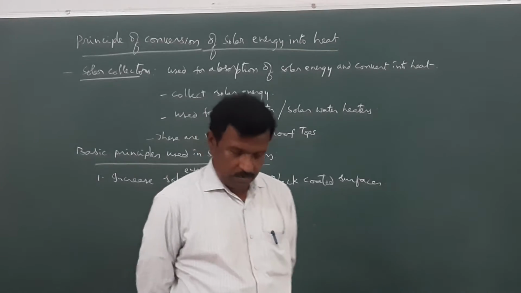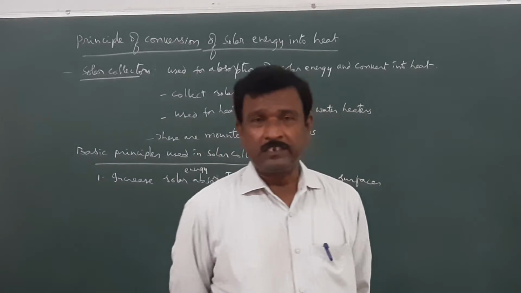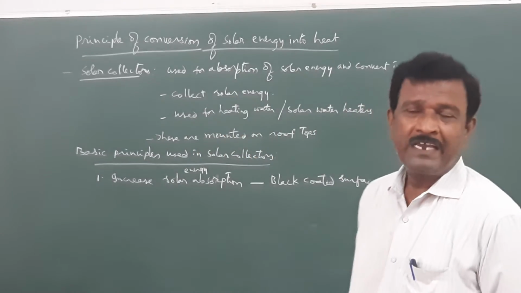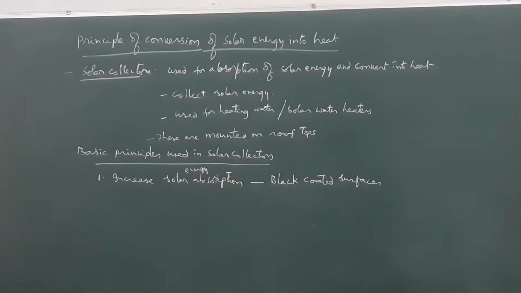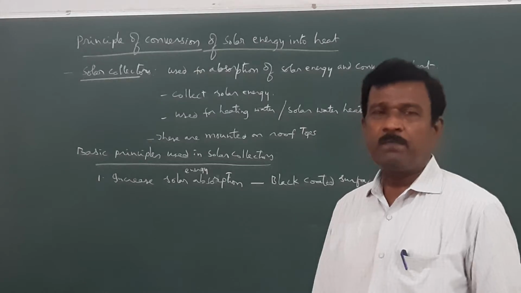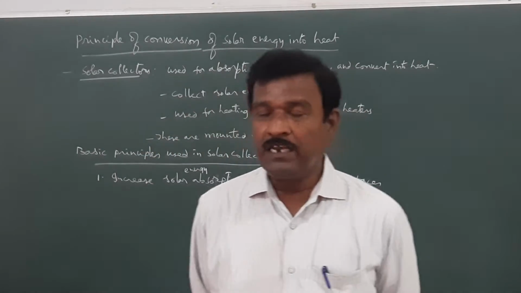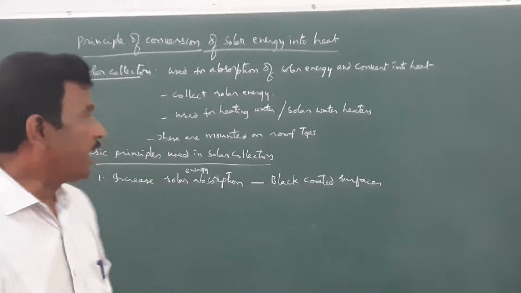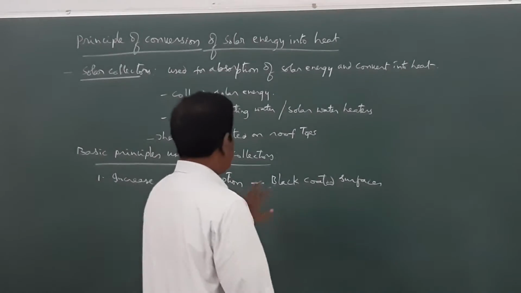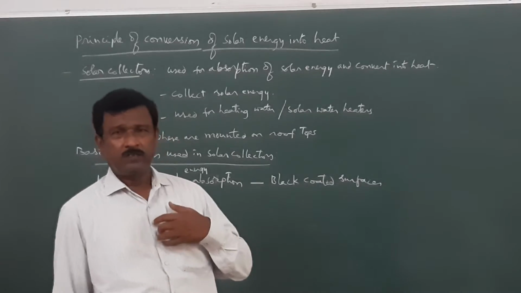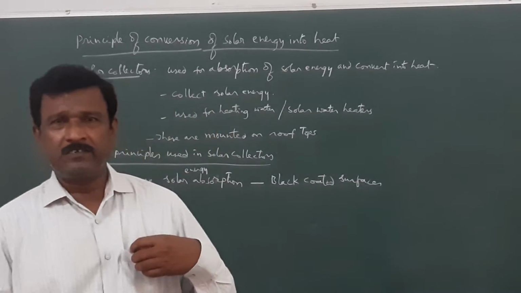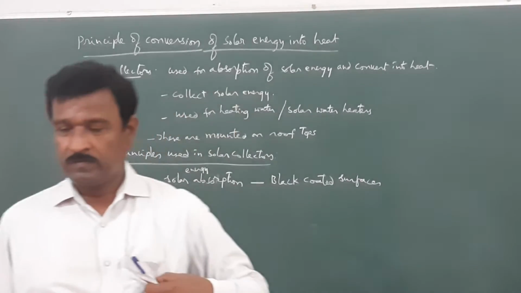These black coated surfaces will absorb heat energy more effectively because they absorb the entire radiation that falls on them. That's why they appear black. That's why all solar panels or solar plates are coated with black.